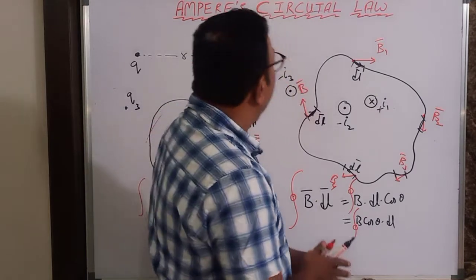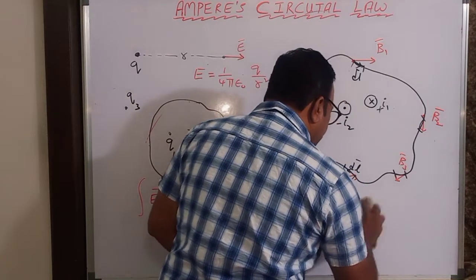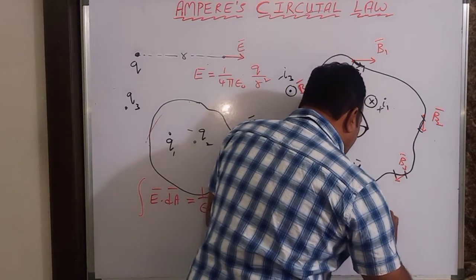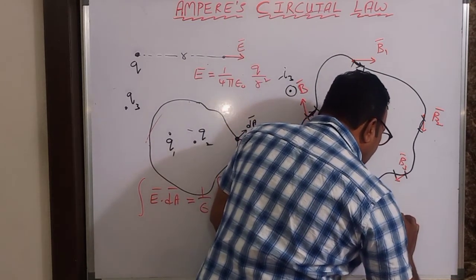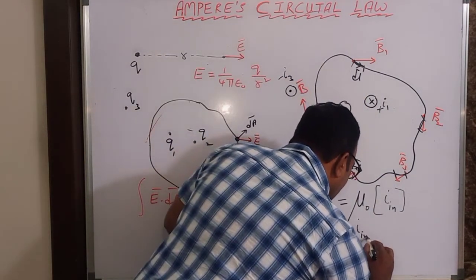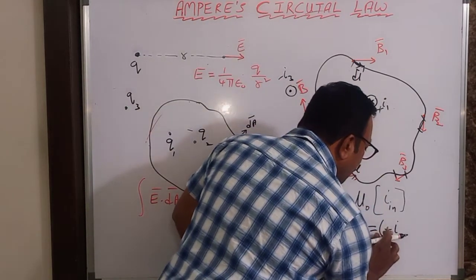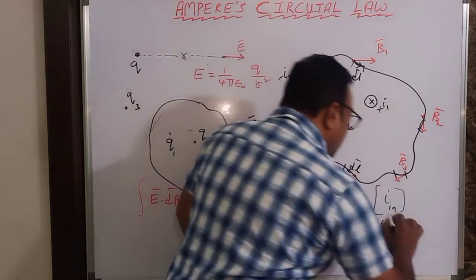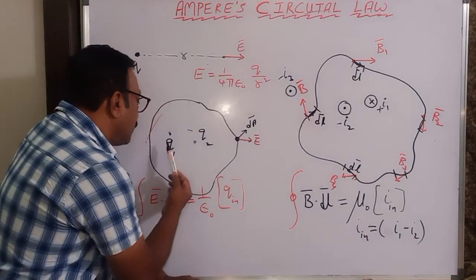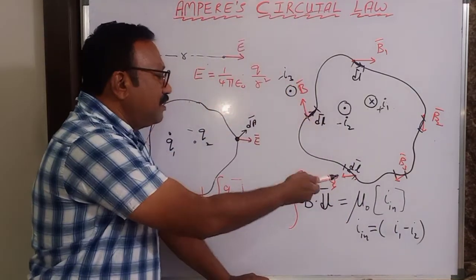And now I'll come to the statement of Ampere's law. This quantity is equal to mu naught times the current inside. What is the current inside? Plus I1, I need not give sign here, no problem, and minus I2. That is the current inside. What is the charge inside? Q1 minus Q2. So this is the statement of Ampere's circuit law.